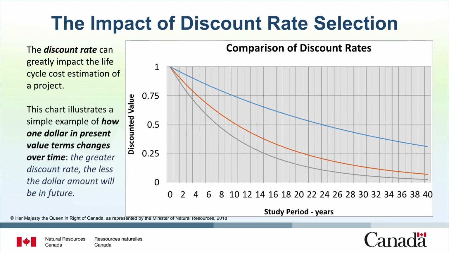This chart illustrates a simple example of how $1 in present value terms changes over time. For instance, in year 7, $1 is equivalent to about 80 cents, given a 3% discount rate. This value drops to about 60 cents at a 7% discount rate and 50 cents at a 10% discount rate. As you can see, the greater the discount rate, the less the dollar amount will be in future. If you want to use an alternative discount rate that is closer to the return on investment in the stock market, the correct discount rate will be closer to 10%.